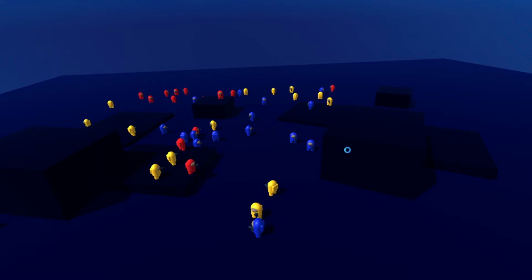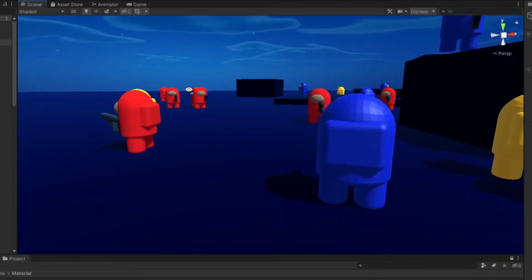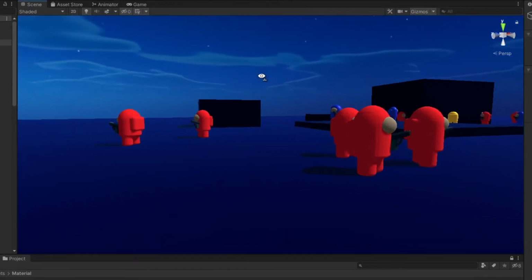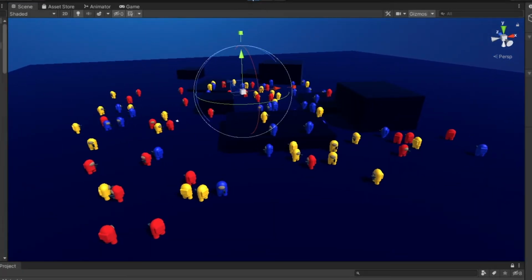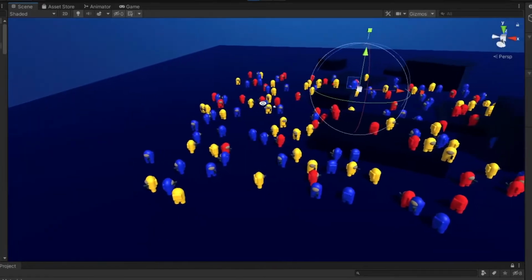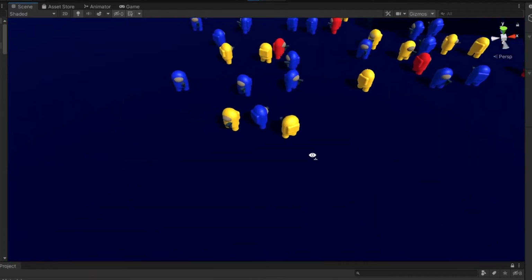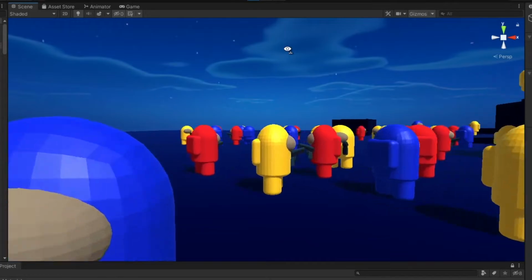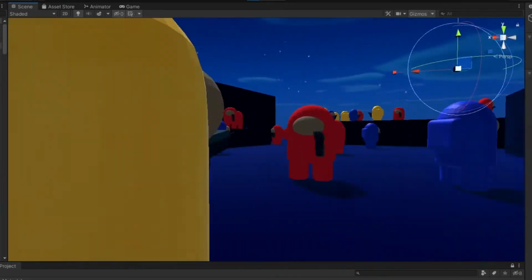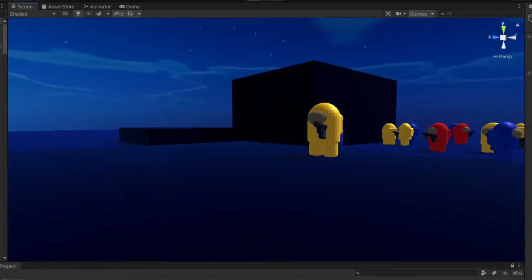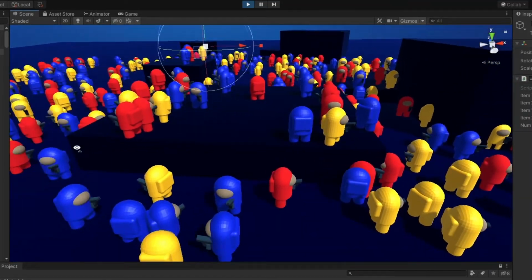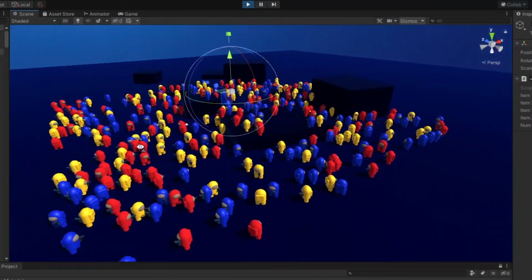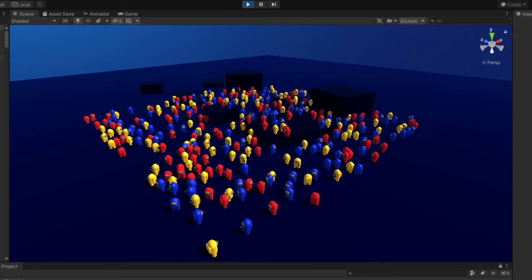Right, how many can we go up to before Unity has had enough of us? Let's start with 50 with a bigger area. It looks pretty good and this flat land does look safe, but not safe enough. Let's double it. Alright, that is a little better, but let's try and double it again. 200. That's good, but I can still see some gaps and we can't have gaps. Let's try 500. Right, that right there is a pretty hefty amount, and I'm quite glad I made these characters low poly, as I'm not sure my computer would be such a fan of this army building challenge.